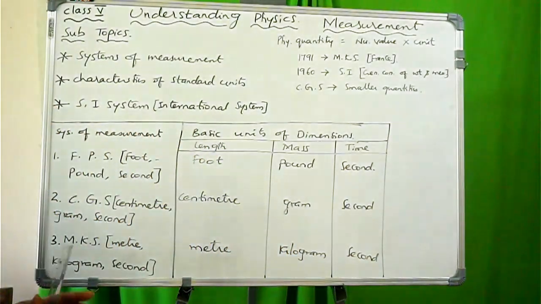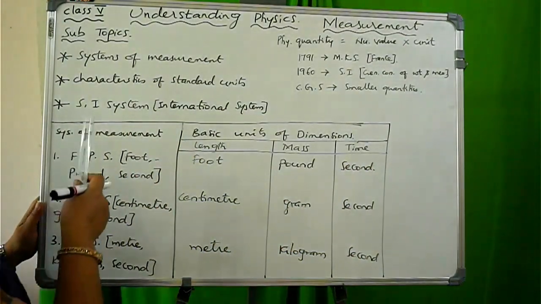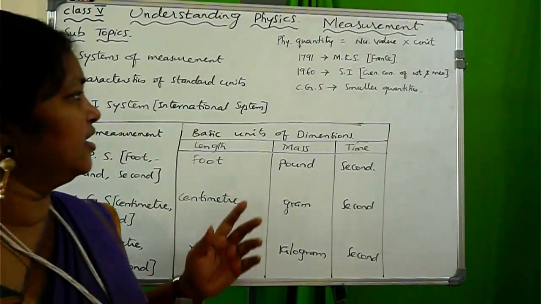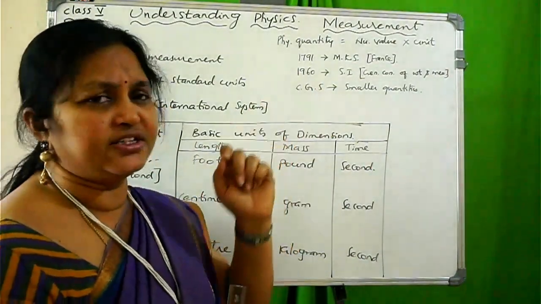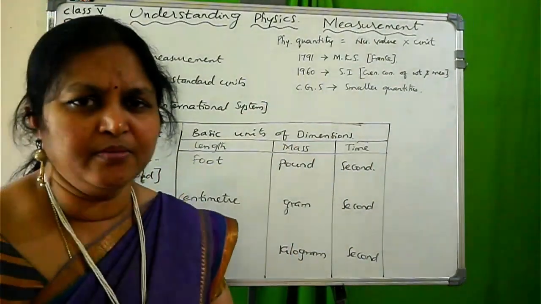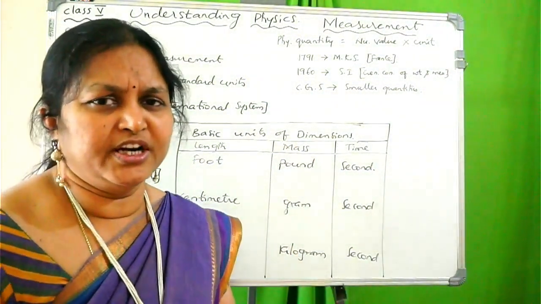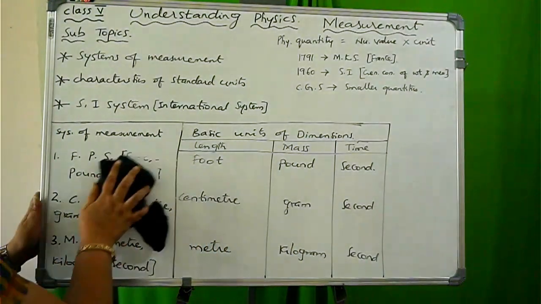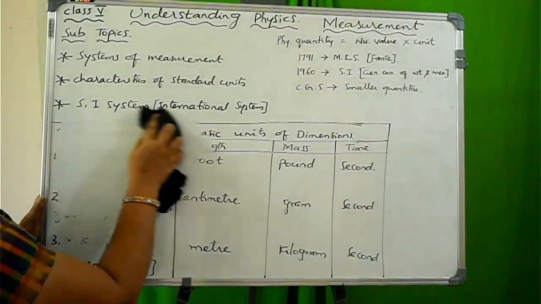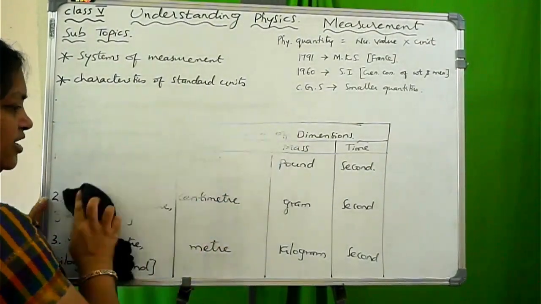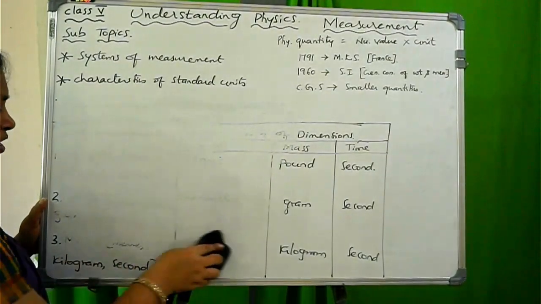Okay, now coming to the third topic, that is the SI system, the international system. In which year was it introduced? The international system, 1916. Before drawing the table of the international system, I want to explain some points about it. In the international system, we have 7 fundamental physical quantities and 2 supplementary quantities.